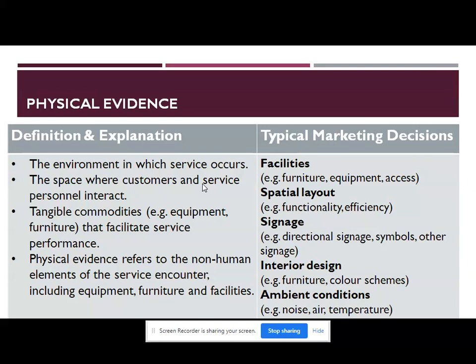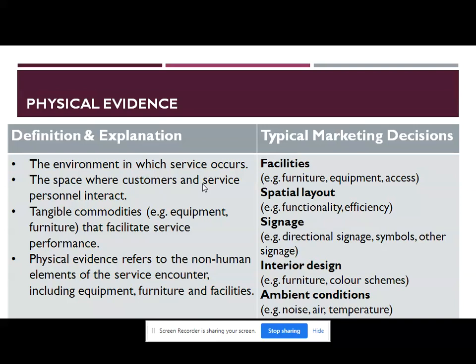It may also refer to more abstract components of the environment in which the service encounter occurs, including interior design, color scheme, and layout of the service provision. So this is about the physical evidence where the customer and the company are actually interacting with each other.